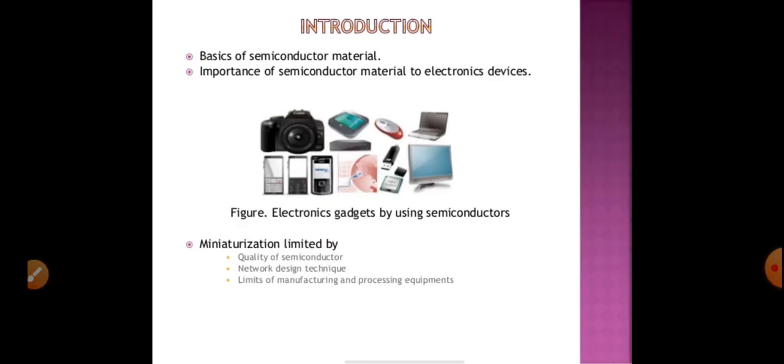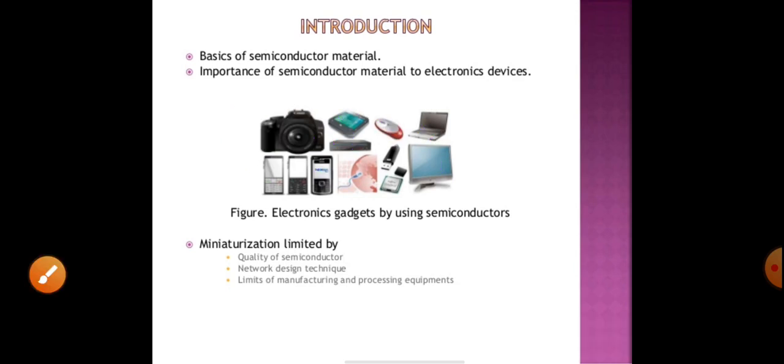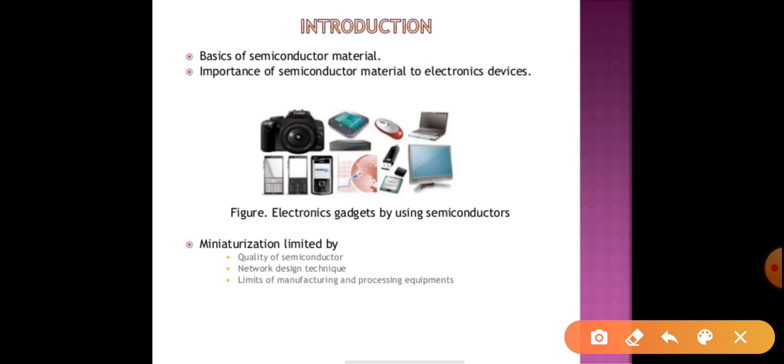We know that any device, like a camera, smartphone, mobile, or laptop, is made up of a processing unit. For example, RAM is there, and the memory card, which is also a type of ROM, a permanent memory.